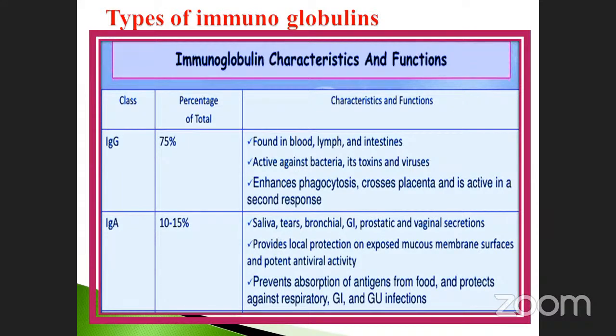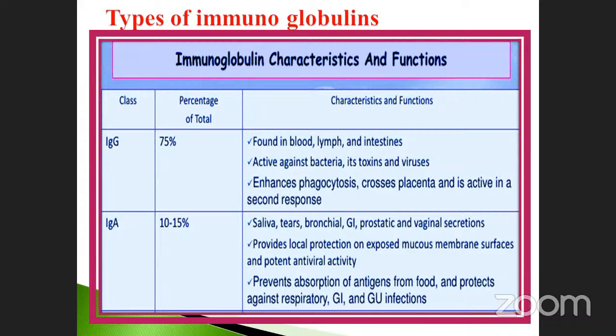Simply I tell you, when any foreign particle enters the body, what will happen automatically? The suicidal bag, lysosome, enters and reacts with the foreign particle and produces an enzyme called lysozyme. Lysozyme acts upon the invading particle and completely lyses it. After that, the complex molecules are converted into simple molecules. Finally, the waste will be eliminated outside. Okay, so that is the process. You must note it down here.